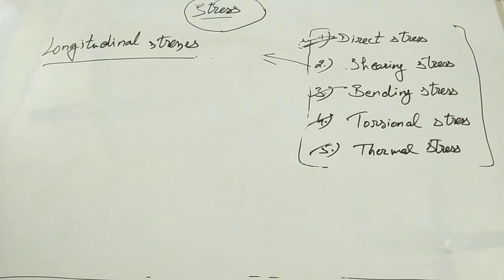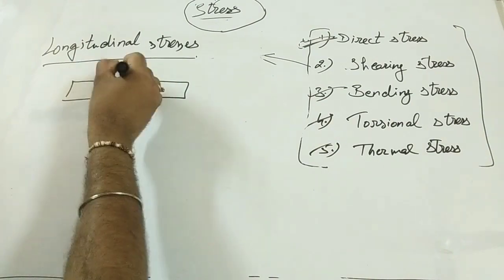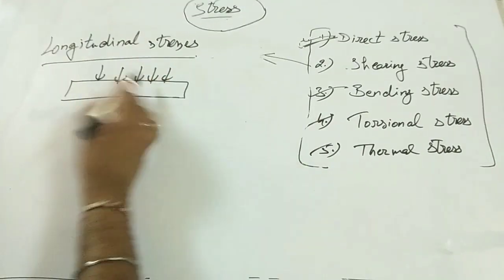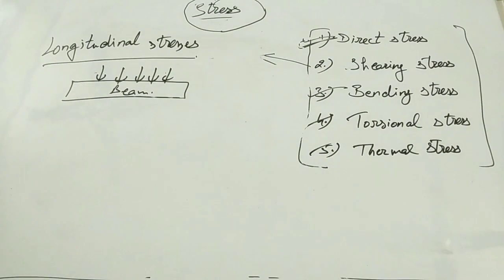When the beam is loaded with some external load, so this is the external load and this one is, suppose, a beam, the bending moments and shearing force are set up at the section of the beam. Clear, guys? So the bending moment at the section tends to bend or deflect the beam.